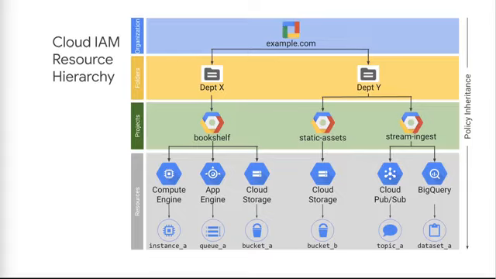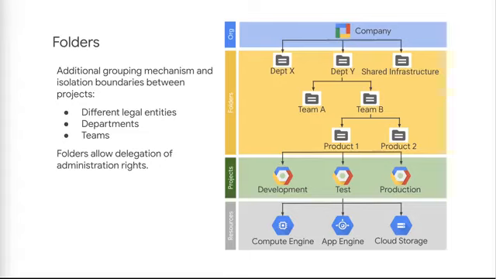What happens when these two policies are in conflict? What if the policy on the resource only gives access to a single cloud storage bucket and restricts access to all other buckets? However, at the project level, a rule exists that grants access to all buckets in the project. Which rule wins, the more restrictive rule on the resource or the more general rule on the project? If the parent policy is less restrictive, it overrides a more restrictive resource policy. So in this case, the project policy wins.